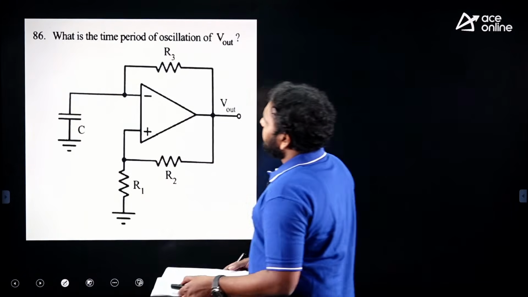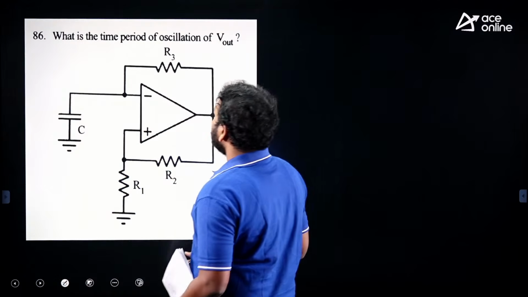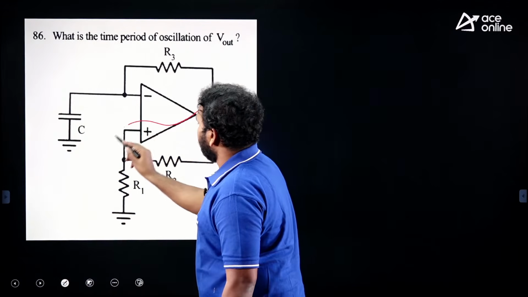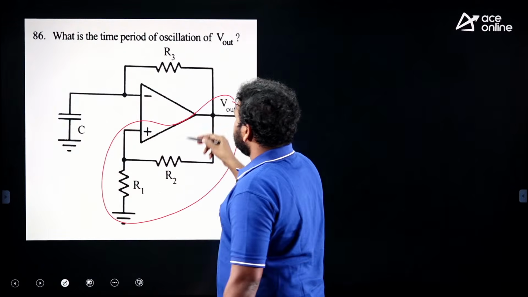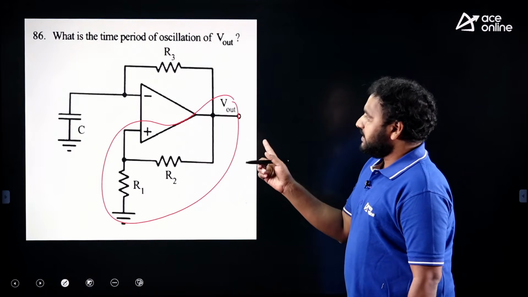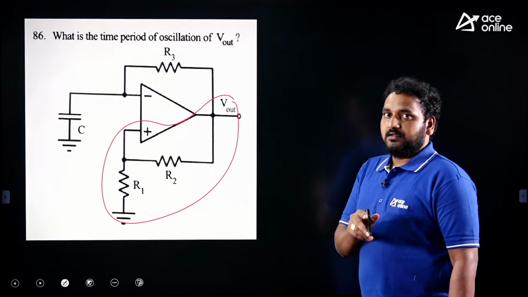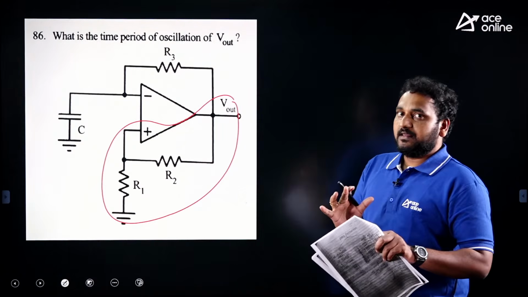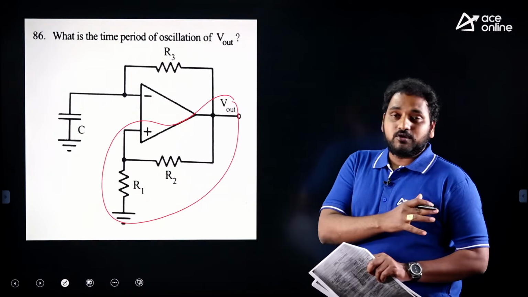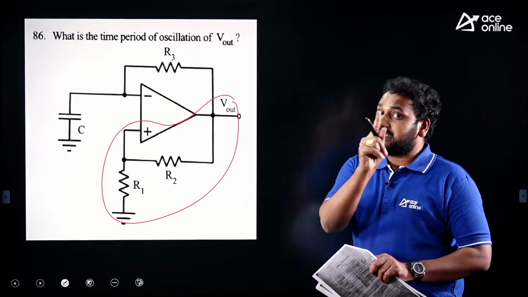What is the time period of the oscillator? If you observe it carefully, in this portion you can find something. This is a Schmitt trigger that we have discussed. In multivibrators, please go through our discussions. In multivibrators, we have discussed monostable and astable multivibrators using the 555 timer.